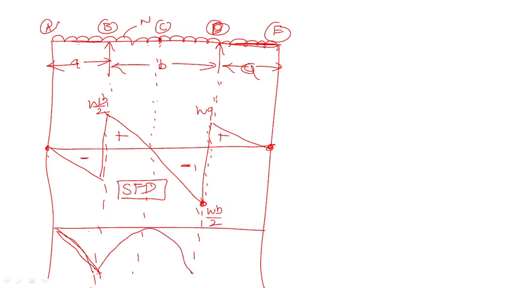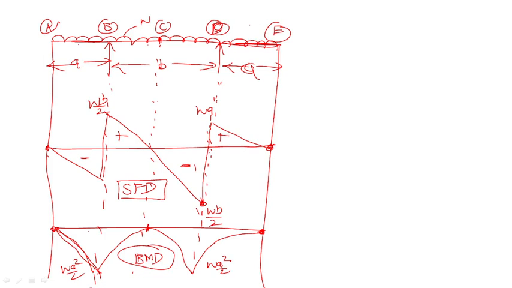Are you getting the point? Why is it coming like this? Here and here the bending moments are 0, and what is the value of this one? WA square by 2, right? And here also WA square by 2, right? So at the middle point it is 0, so this is the BMD, bending moment diagram.